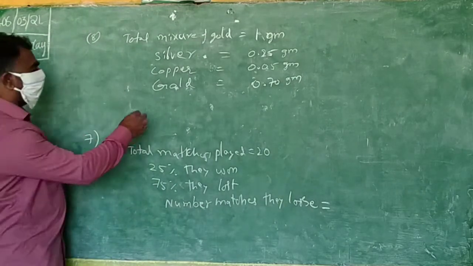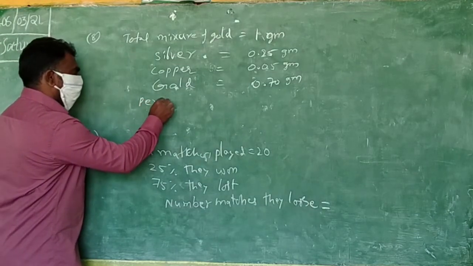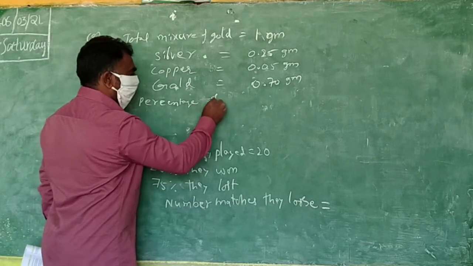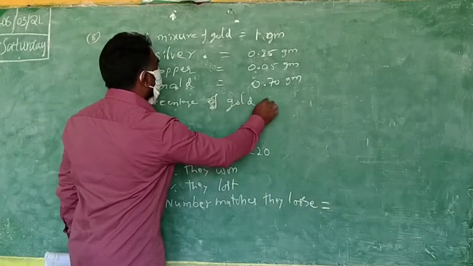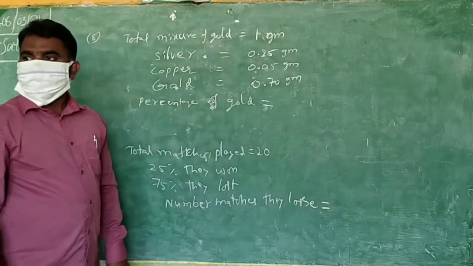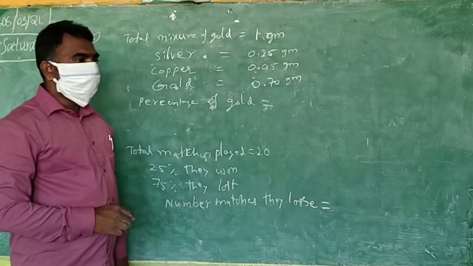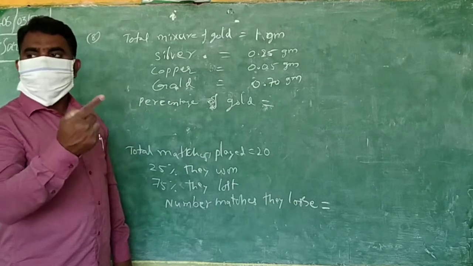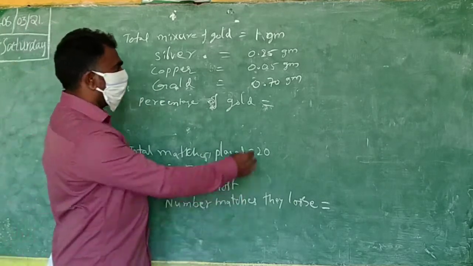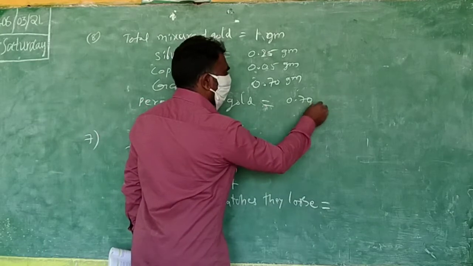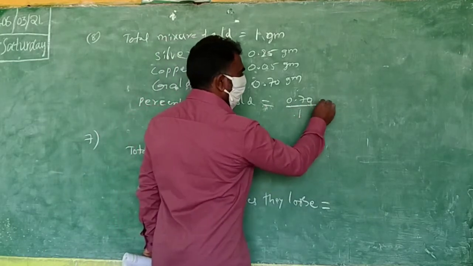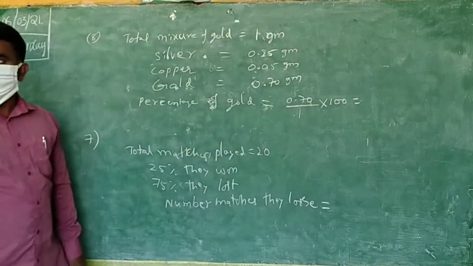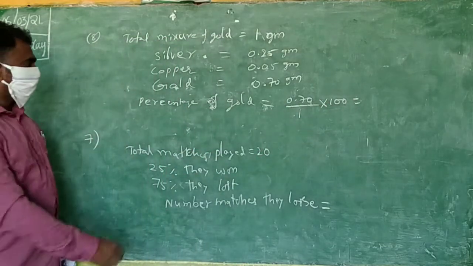Now we have to find all the percentages. First, percentage of gold. One by one you find. Say to me, how do you find percentage? Number by total into 100. So 0.70 by 1 into 100. You know the rest, just now I said the method.